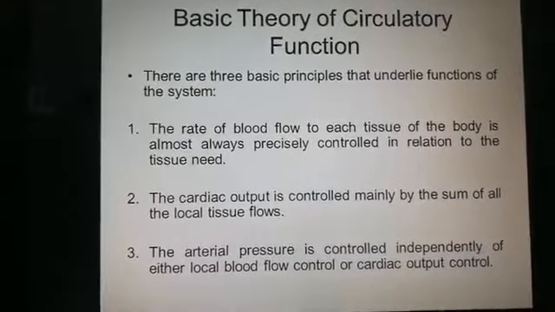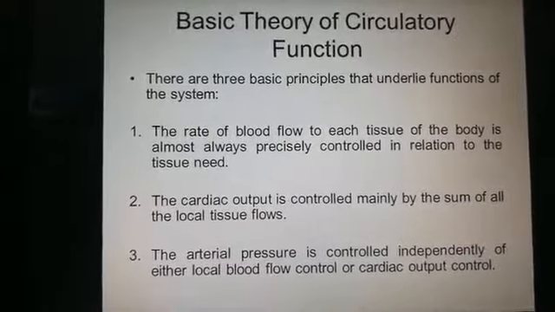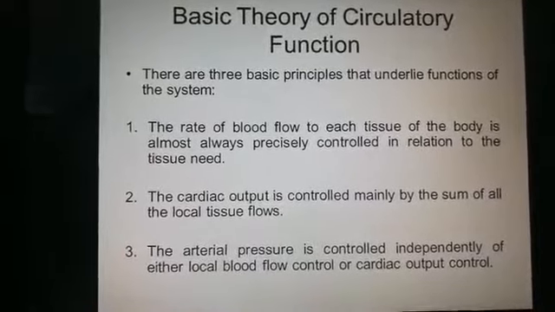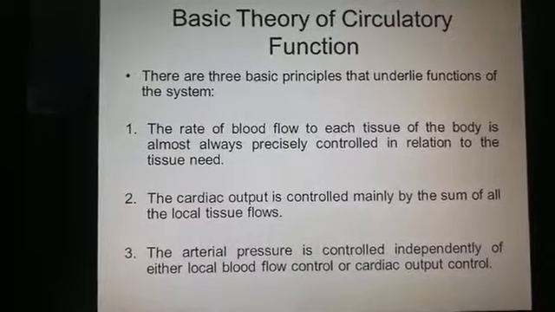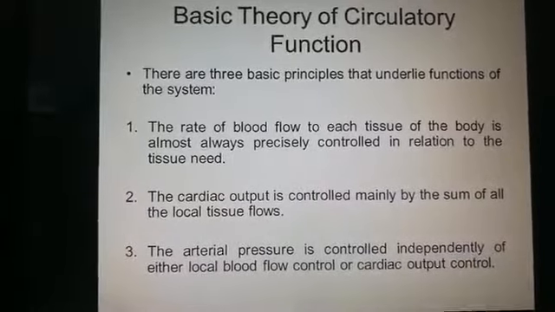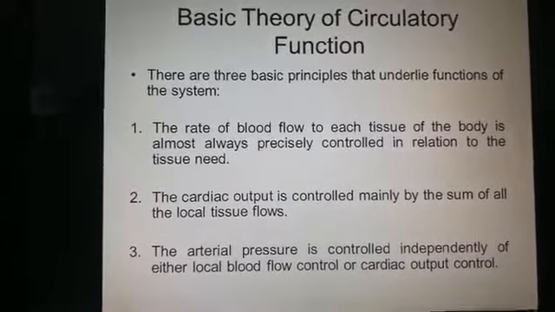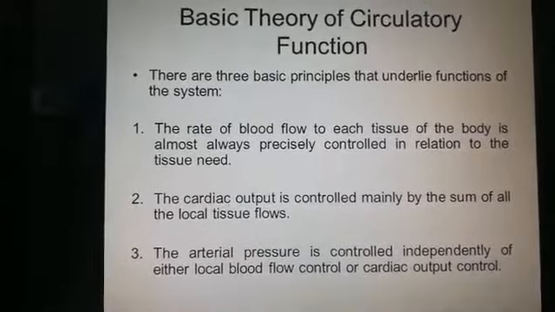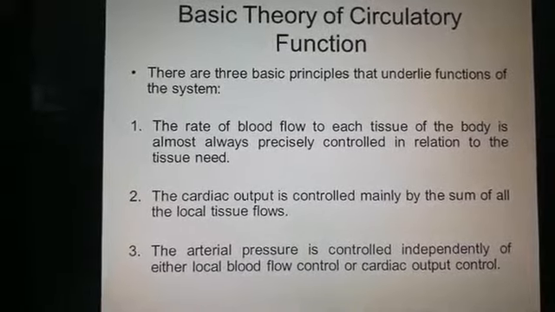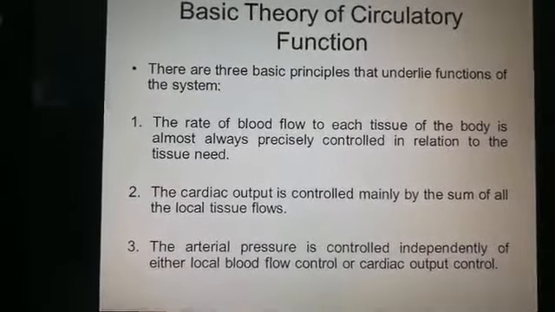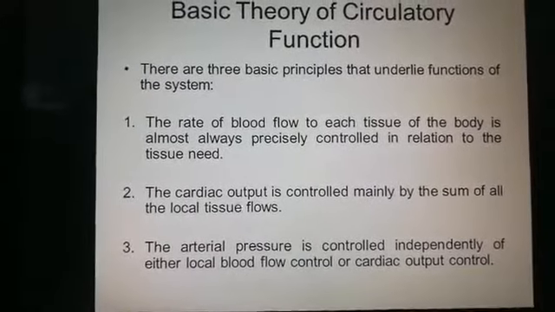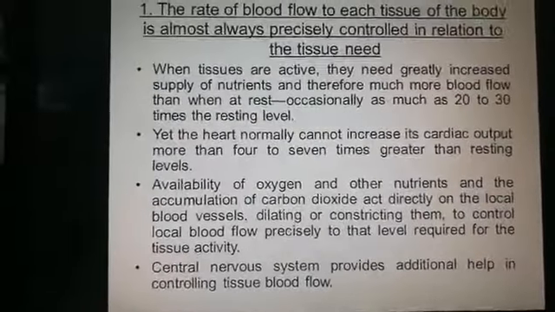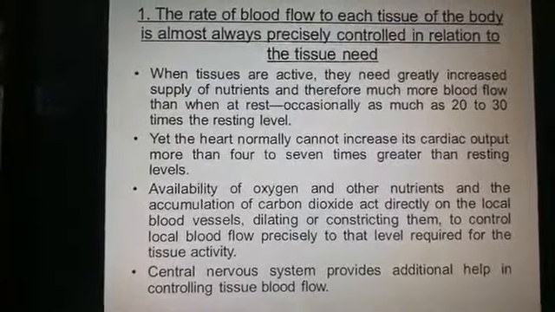There are three basic principles that underlie functions of the system. The rate of blood flow to each tissue of the body is almost always precisely controlled in relation to tissue need. We will discuss it in detail. The cardiac output is controlled mainly by the sum of all the local tissue flows. And third, the arterial pressure is controlled independently of either local blood flow control or cardiac output control. So these three will be discussed in the upcoming slides.